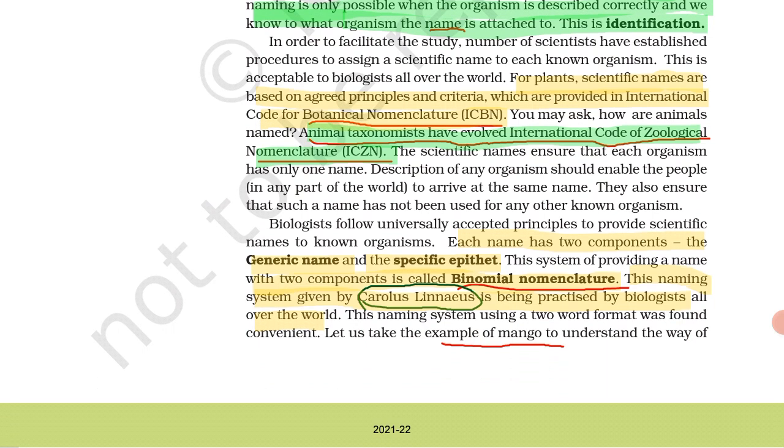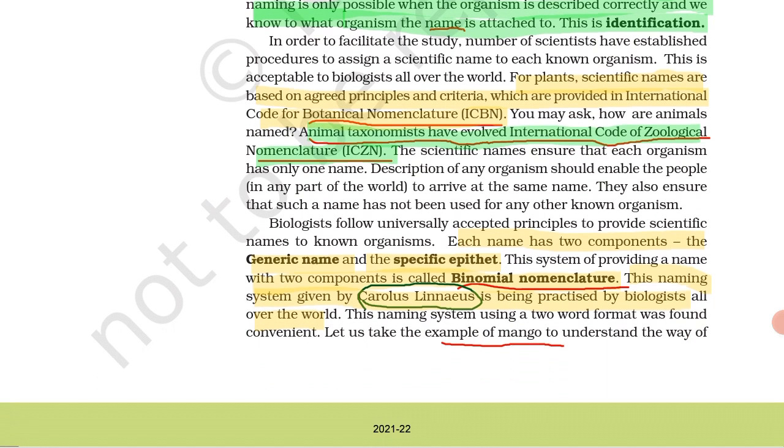The starting name is the generic name, the latter one is the specific epithet. Why is it binomial nomenclature? Because each name has two components. The first is generic, the second is specific epithet. So it is two, that is called binomial nomenclature. And this binomial nomenclature was given by Carolus Linnaeus.